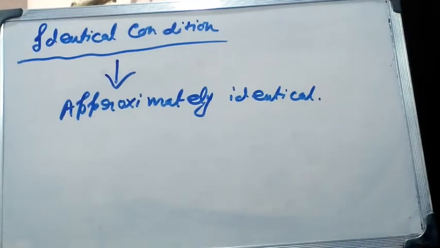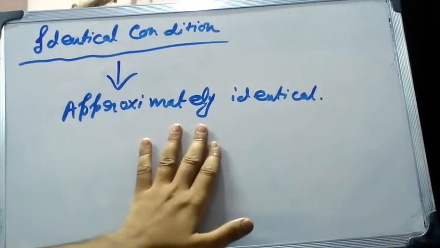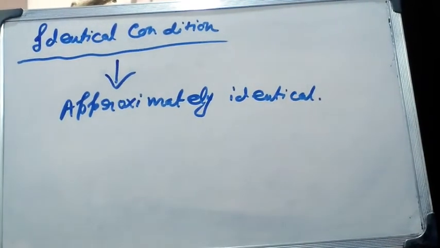So actually, identical conditions mean not exactly identical but as identical as possible. So the basic conviction of science, that identical conditions yield identical results, can be verified only in the approximate sense. That's why I've written here that identical conditions means approximately identical conditions, not exactly identical.